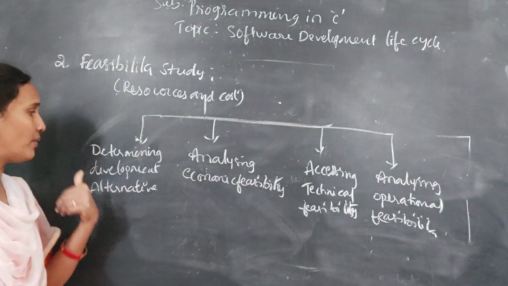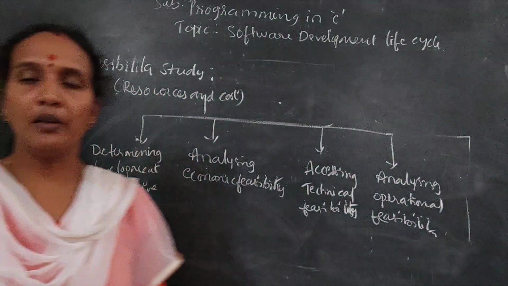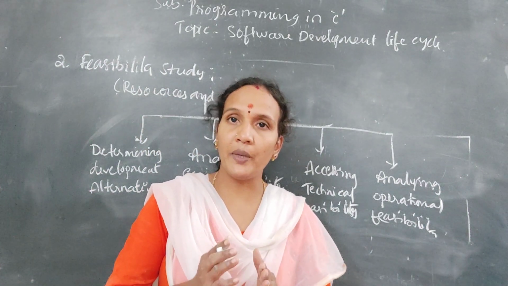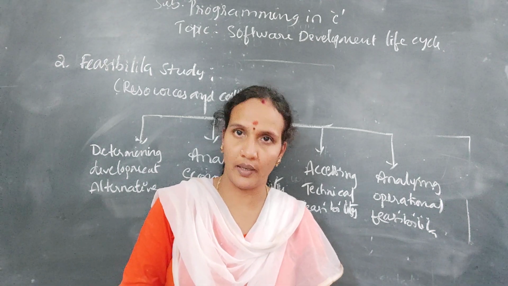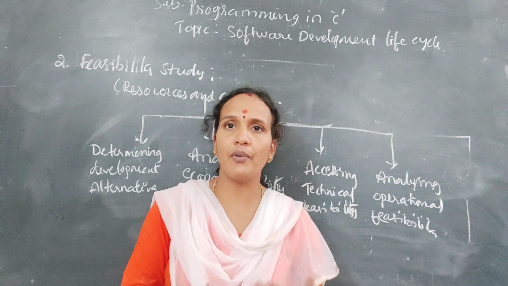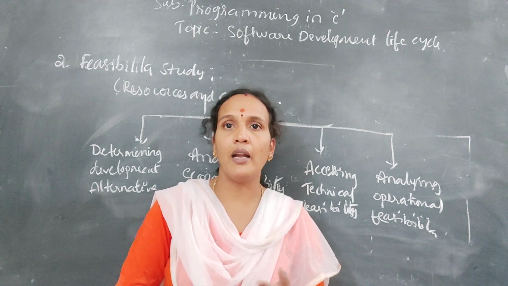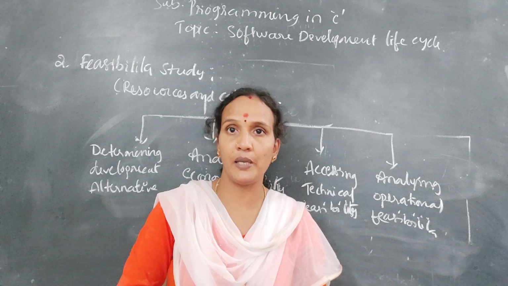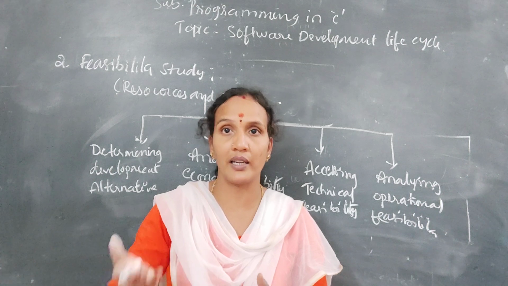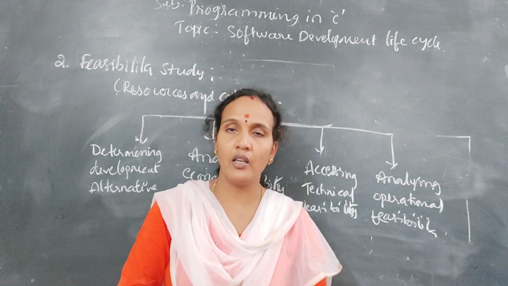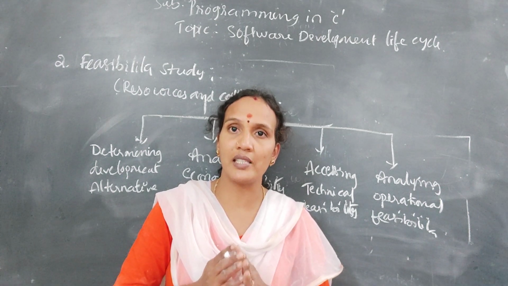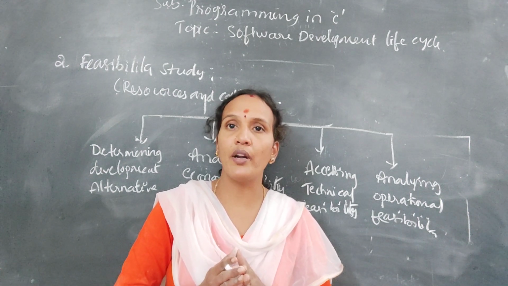When you come to determining the development alternative, see, when you are developing software, we won't go with only one way to complete that project. What are the best alternative methods to complete that project? That also we'll discuss. Example, when you are designing software using C, and there is one more new programming language, C++. The cost of designing software using that language may be less, so it is more cost effective. Then we'll select that one. So when you are developing a project, we'll select the best among different alternatives.